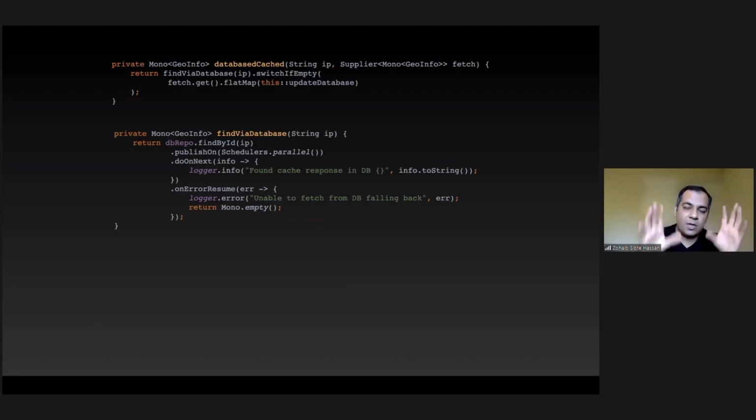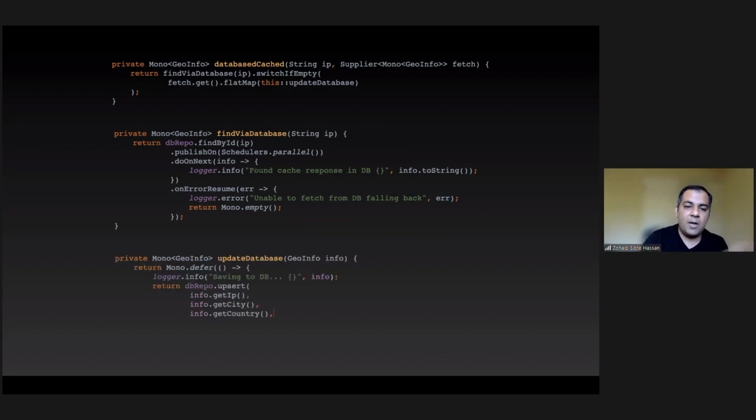If I were to put this whole thing in a single function, you would see it would be really hard to reason about, so I'm trying to break it down. It's a good practice anyway. So I do database find repo by ID, do a doOnNext, I do a log, and in case of error, I resume with an empty Mono so that even if the database fails, I emit an empty Mono. And then update database is pretty simple.